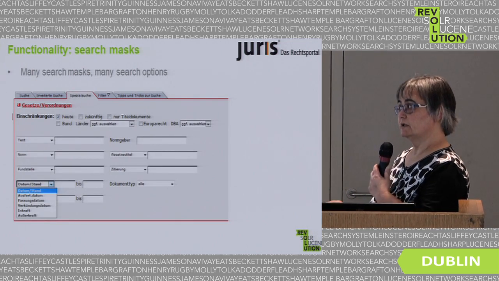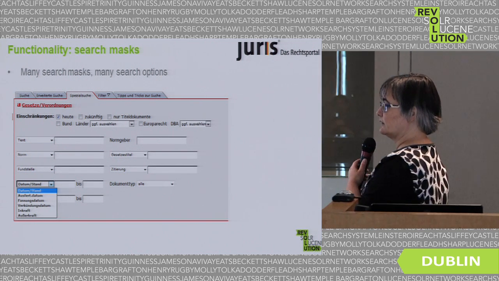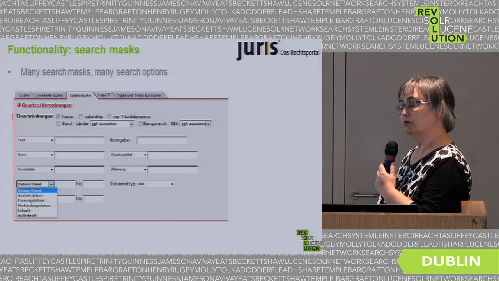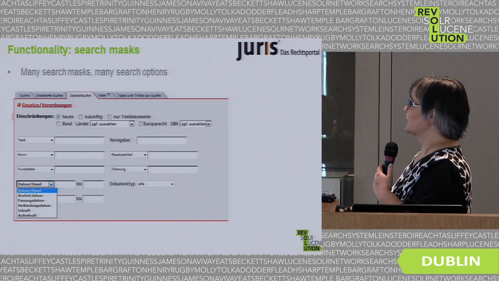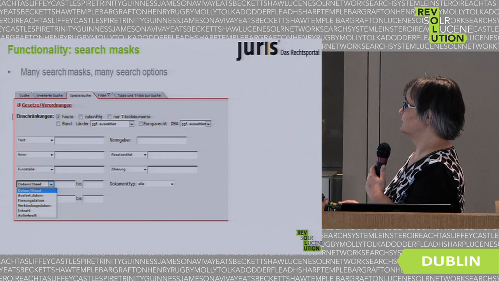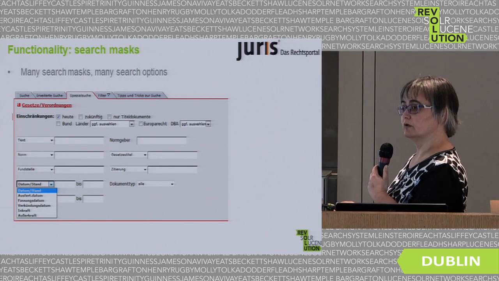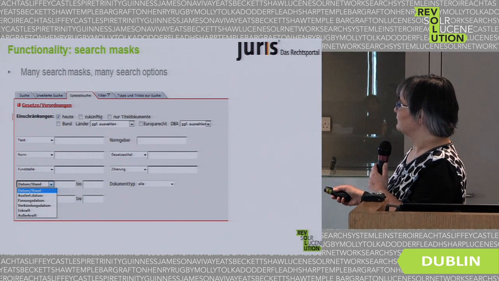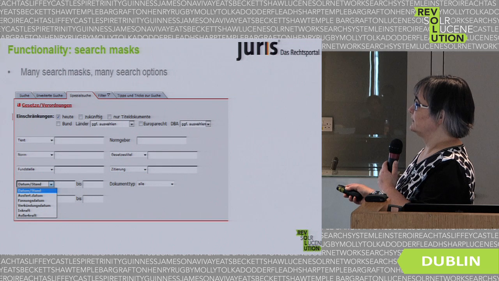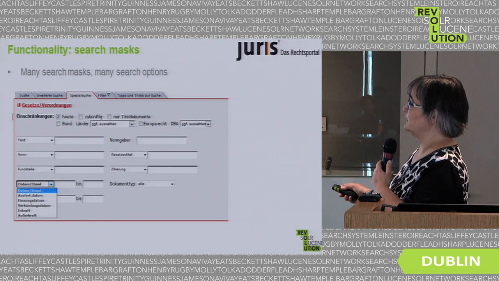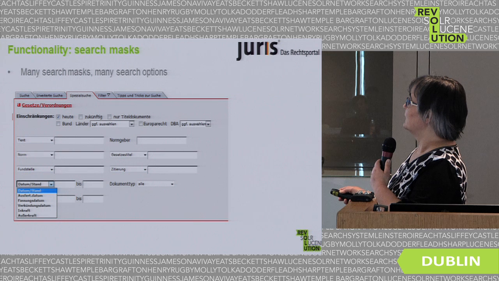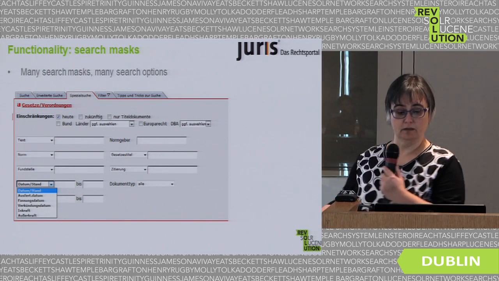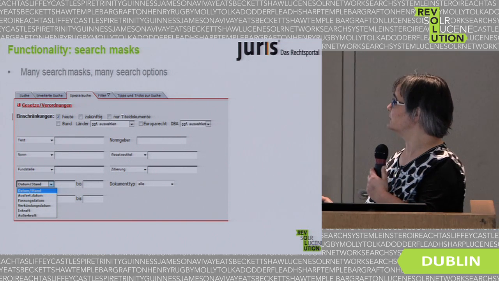What we have in functionality, there are a lot of search masks, rather complicated ones, partially like this one. I don't think they are used very often, but they have to be there, where you can choose a lot of metadata you want to search through. And you can say, I only want laws that are valid today, only laws that will be valid in the future. I only want documents from the state and other such stuff. So we have a lot of these.